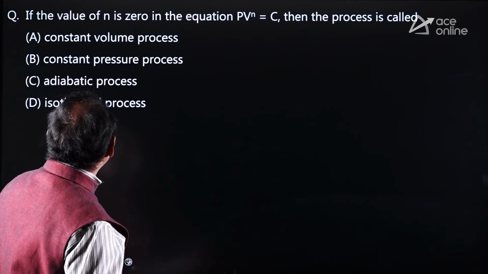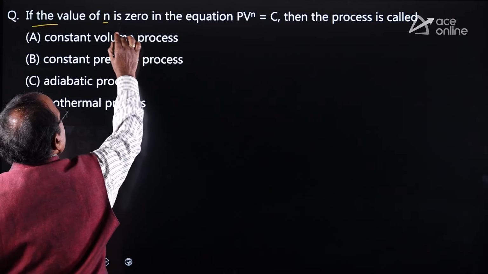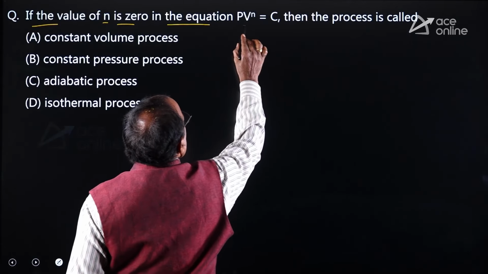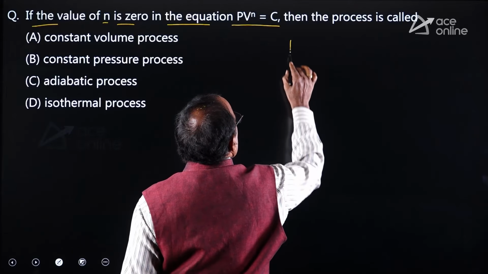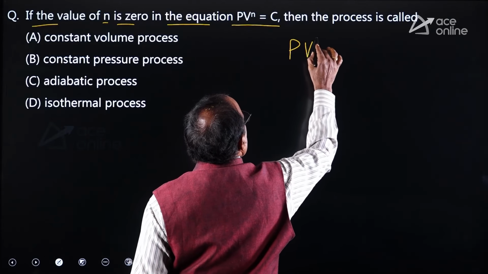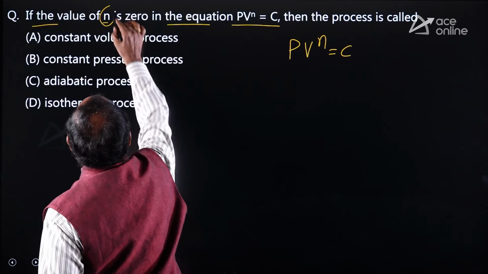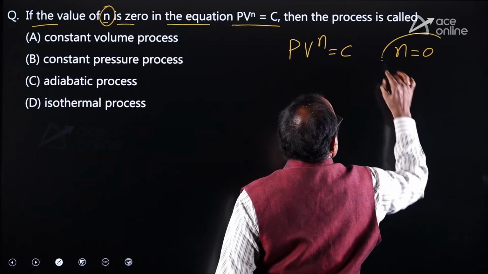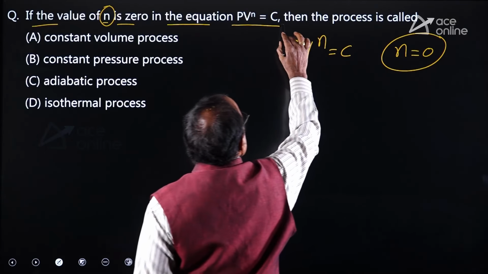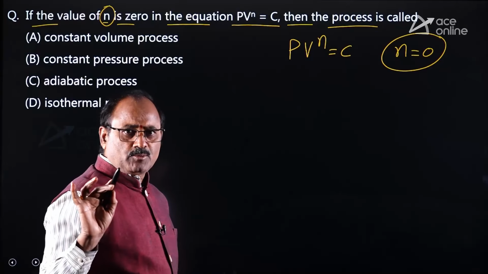Similarly, look at another question. If the value of n is 0 in the equation PV power n equal to constant, the polytropic rule is given as PV power n equal to constant. Given that polytropic index n equal to 0, what is the name of the process?